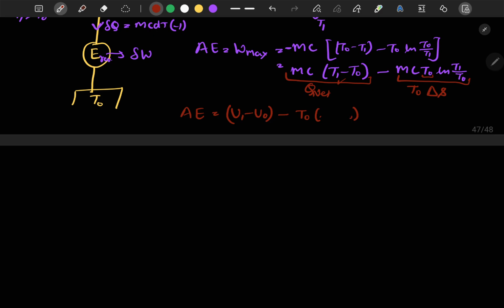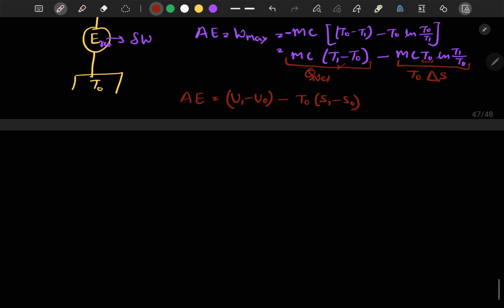Sorry, this should be capital S because mass is included here. And of course this part here will be the unavailable energy.